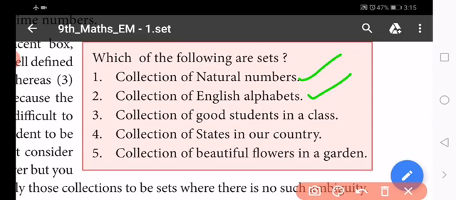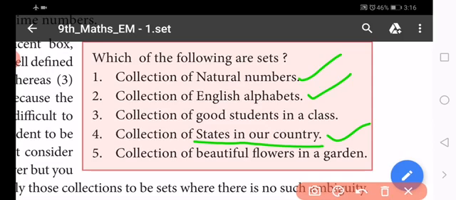And the fourth one, the collection of states in our country. We write them one by one. How many states are in our country? It is well defined. We definitely say Australia is not one of the states in our country. So it is not possible.